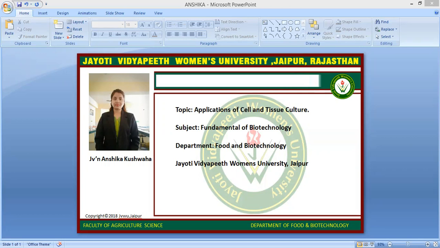Third application is in secondary metabolites. Production of many useful compounds like alkaloids, steroids, glycosidic compounds, and many other essential oils, flavoring agents, and coloring agents can be done by plant cell culture. This aim can be achieved by selection of specific cells producing a high amount of the desired compound and development of a suitable media. In general, secondary metabolites produced by plant cell cultures are rather small in amount, but by clonal selection, a particular high yielding clone of cells can be isolated.